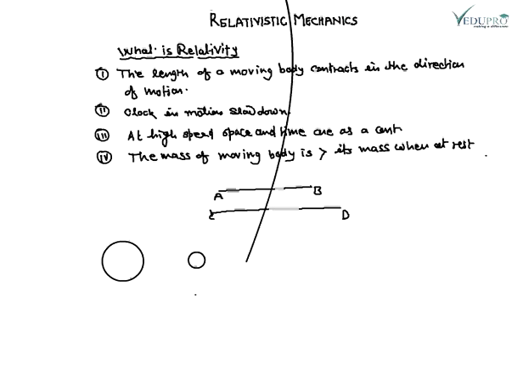Here is the ball, here is the earth, and this is an atom. But if we compare the ball with an atom, then we will say that the ball is large.